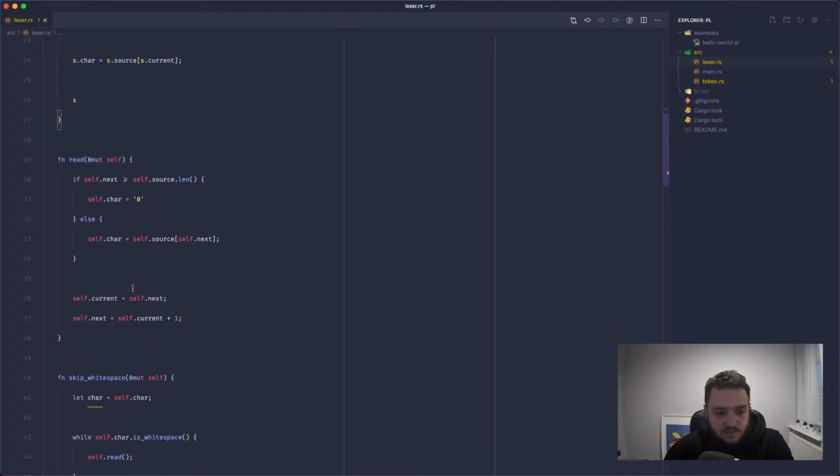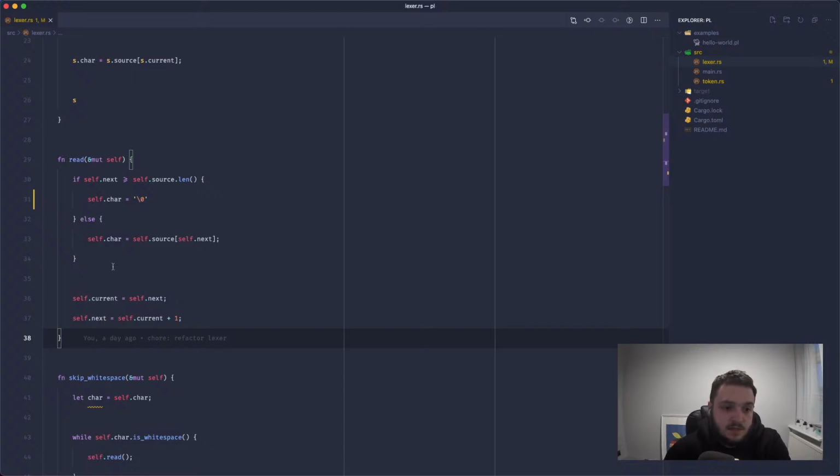We've got a couple of other convenience methods. We've got the read method. This is going to advance the current pointer by 1, basically just setting it to next, which should always be 1 ahead, and then we'll set the next to the current + 1. Or you could do plus equals 1 there, but this is a bit more verbose for now.